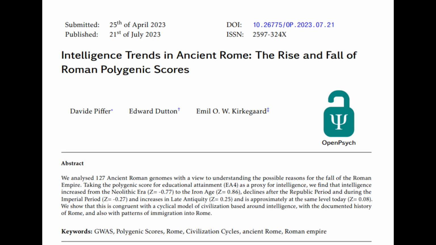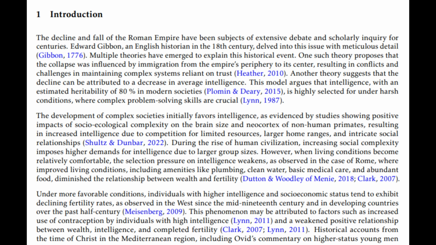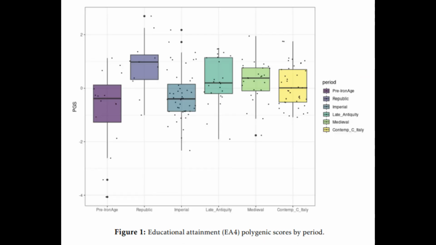Another interesting thing to note here is that there was a study in 2023 titled Intelligence Trends in Ancient Rome: The Rise and Fall of Roman Polygenic Scores. Now, to get into the gist of this study, the main thing here is that there was a major decline in IQ or intelligence during the Imperial Roman period, which is very interesting, and this is primarily due to the migration of Levantines into the Italic heartland. And the intelligence of the Italians during this period is well encapsulated by this chart.